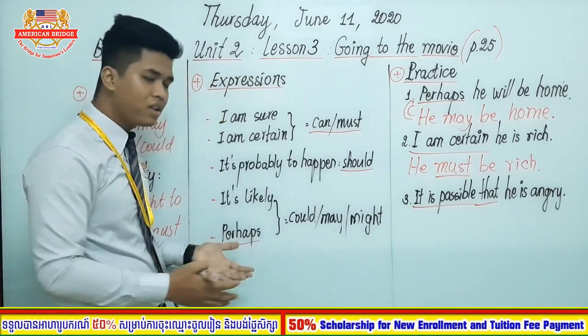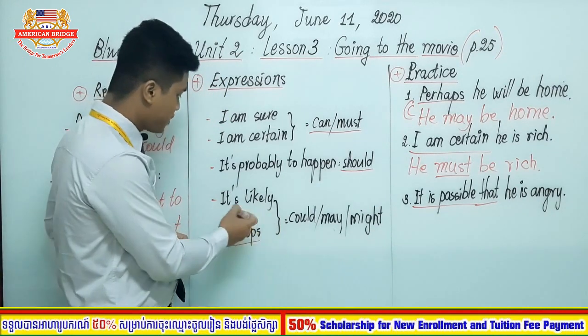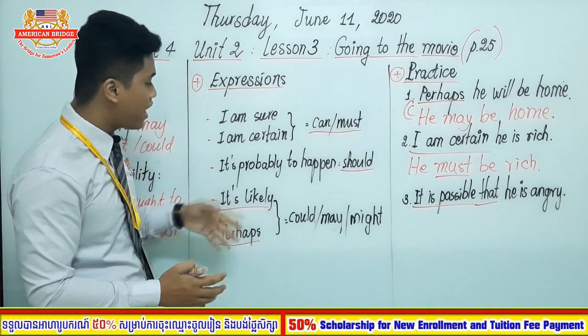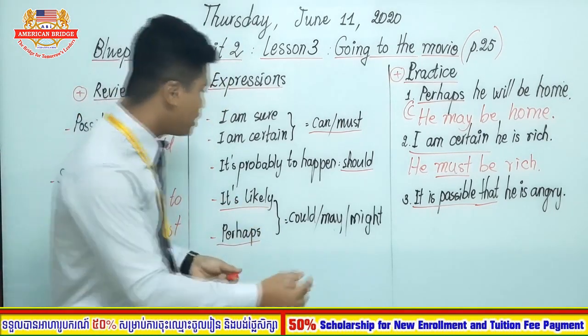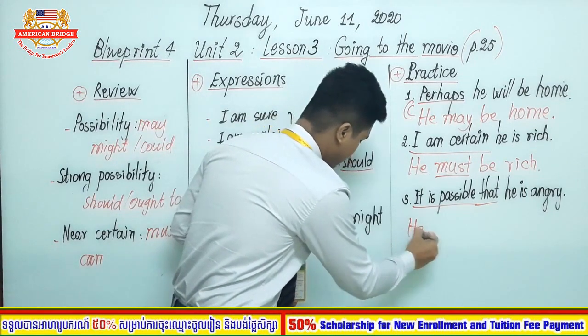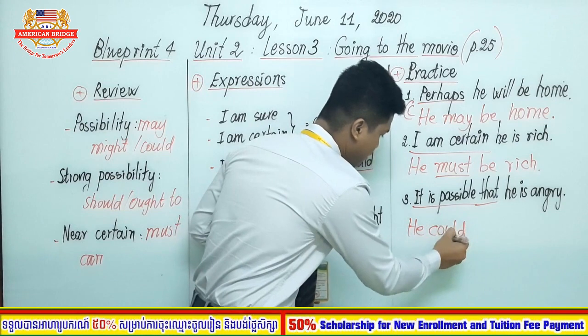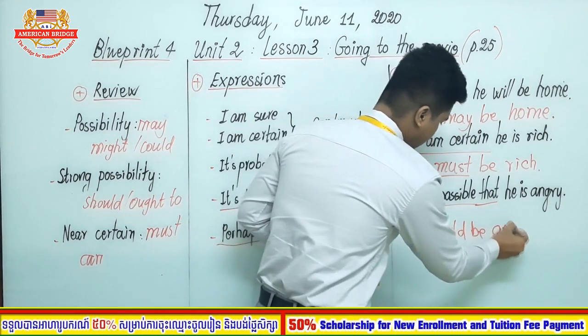But what is the same meaning here? It is likely. Okay, it is possible, which means it is likely. So the new sentence here is he could be angry.